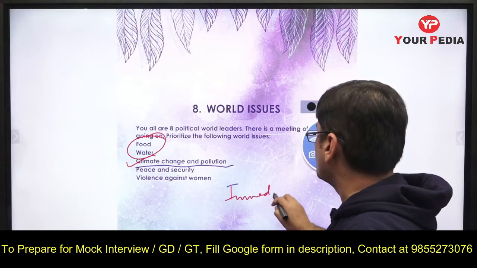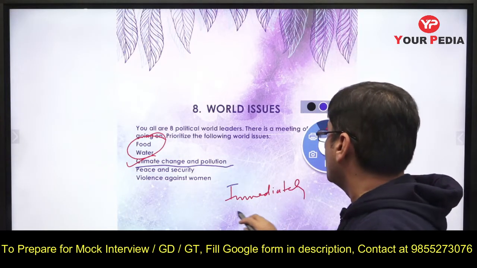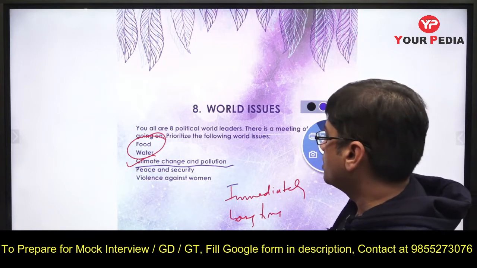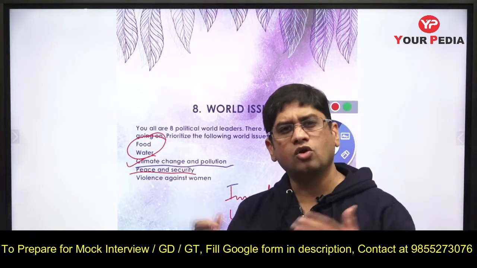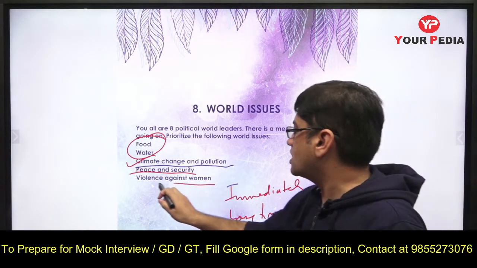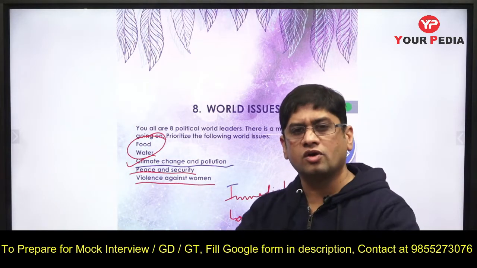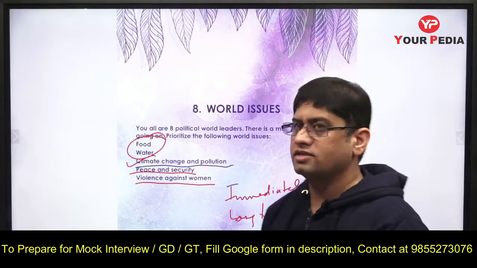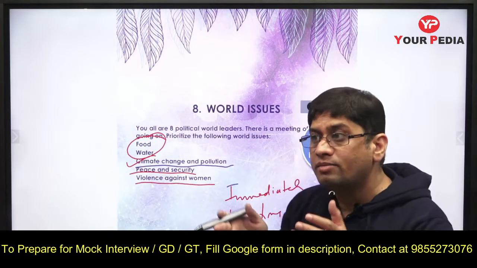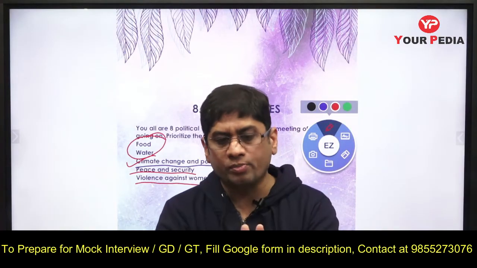There are some issues which can be addressed immediately, and there are some issues which can take a long time. For example, peace and security will take a long time. Similarly, violence against women, if you want to sort it out, it will take a long time. Climate change will take a long time. But food and water are issues which can be immediately addressed. So in our opinion, first we should target those things which are related to humanity directly. If you don't address that, people may die.